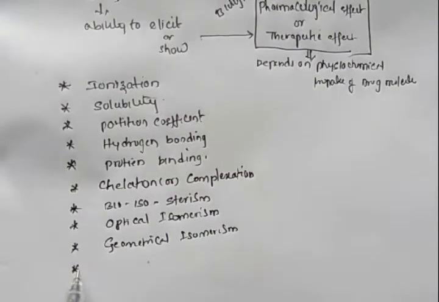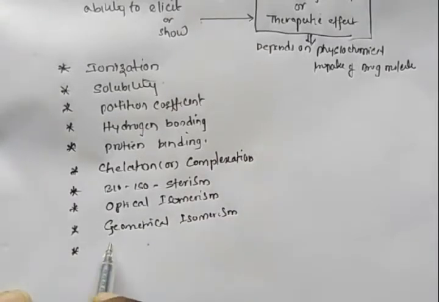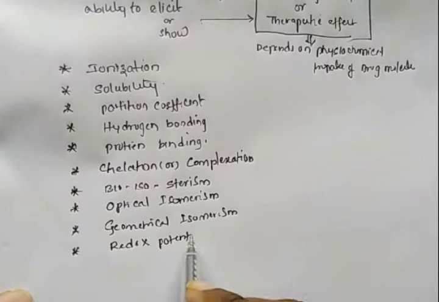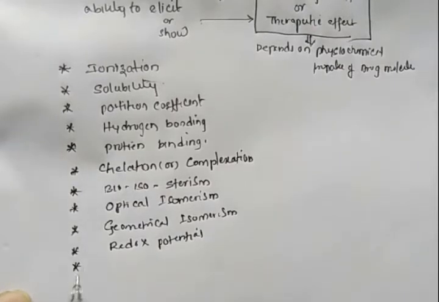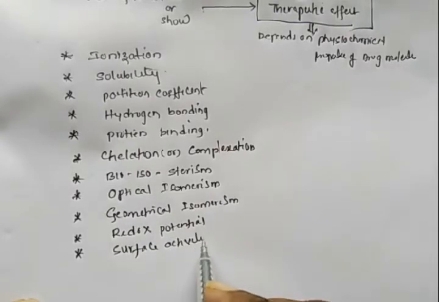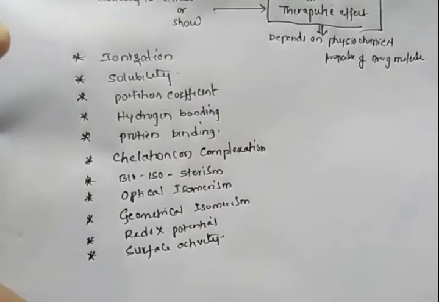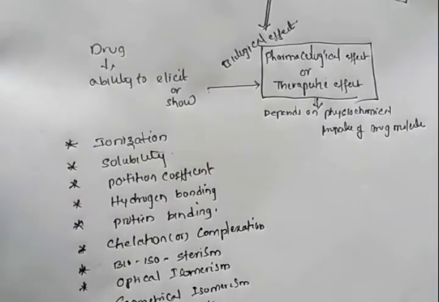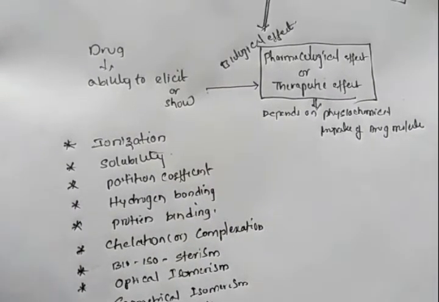Next is redox potential. Our next one is surface activity. So these are the various physicochemical properties which will affect the therapeutic outcome of the drug.